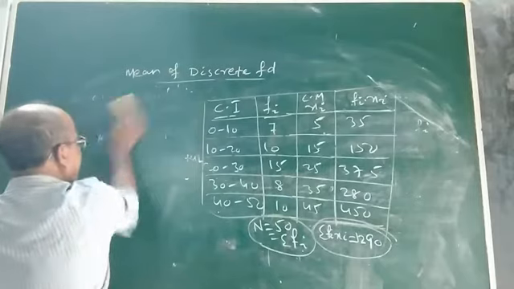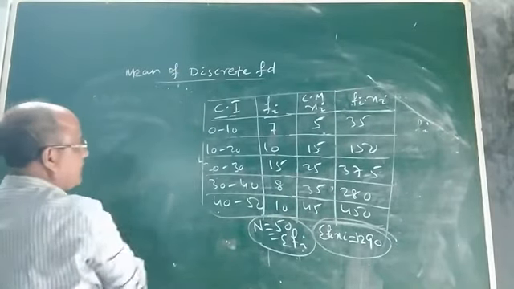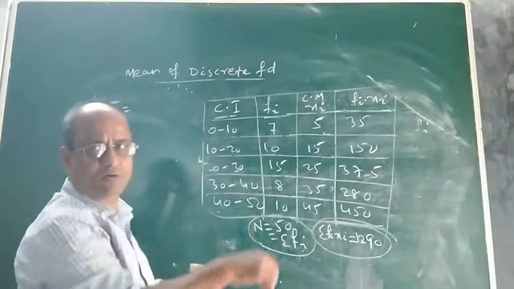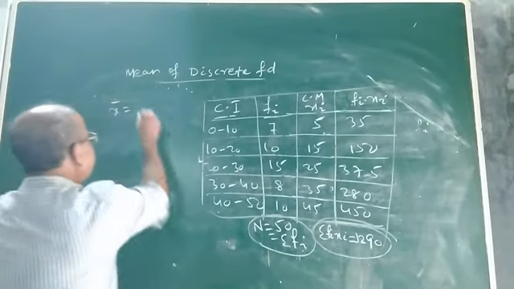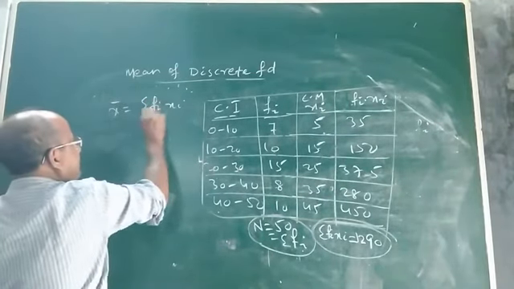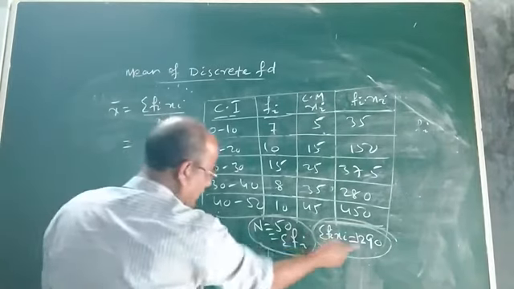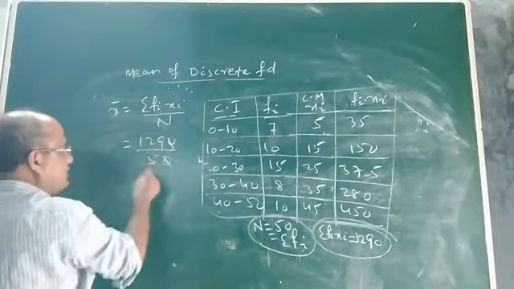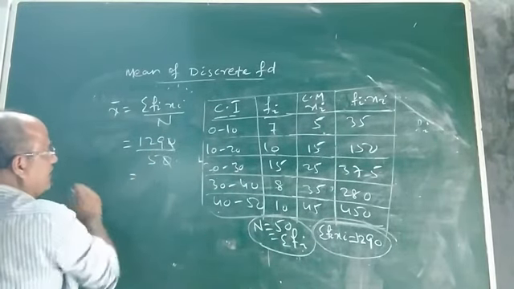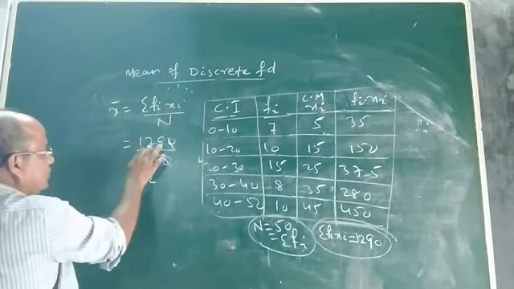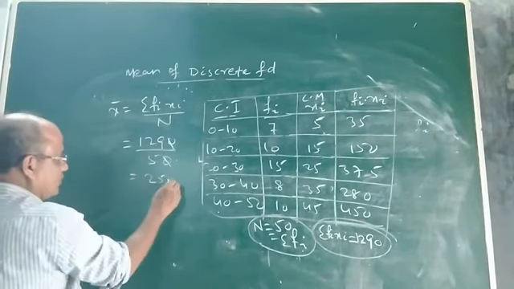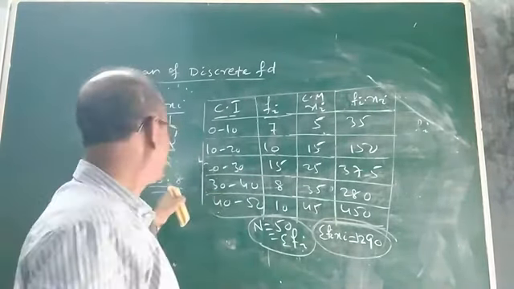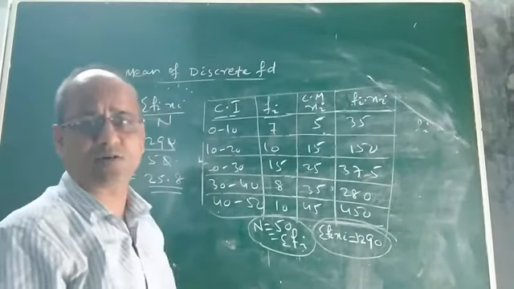So what will be the mean? The mean of this continuous frequency distribution, applying the direct method, is sigma fi xi divided by n. It is 1290 divided by 50. So you cancel 0 and 0, then you divide 129 by 5. 5 2s are 10, 2 9, 5 5s are 25, 4. It is 25.8. It will be the mean. This 25.8 will be the mean of this continuous frequency distribution.